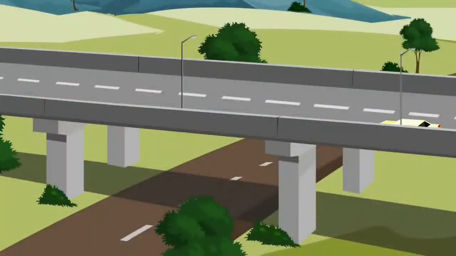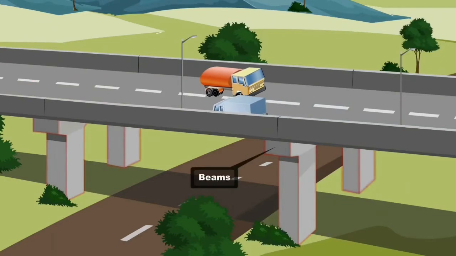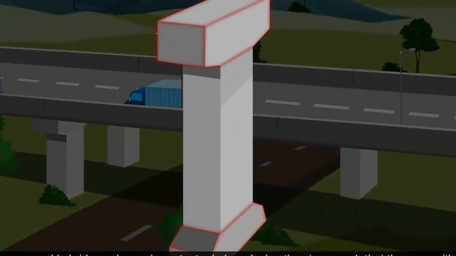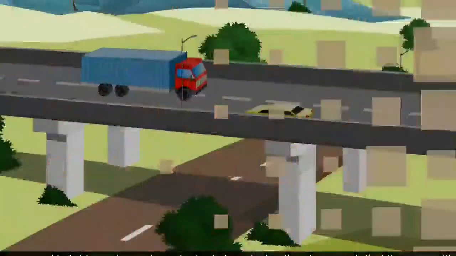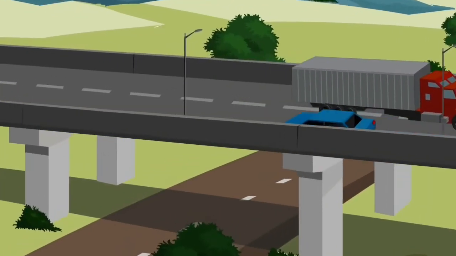Such bridges become unsafe for use. Specially designed bridges use beams, which play an important role in reducing the stress, such that they withstand the huge load of the moving traffic and people.